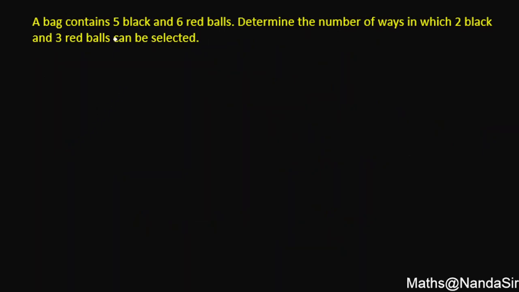A bag contains 5 black balls, 6 red balls. Determine the number of ways in which 2 black balls and 3 red balls can be selected. Exactly the same as the committee problem. How many black balls do we have? 5.